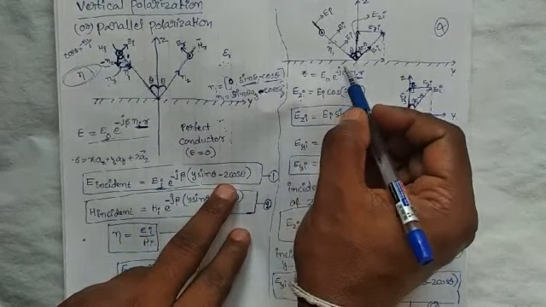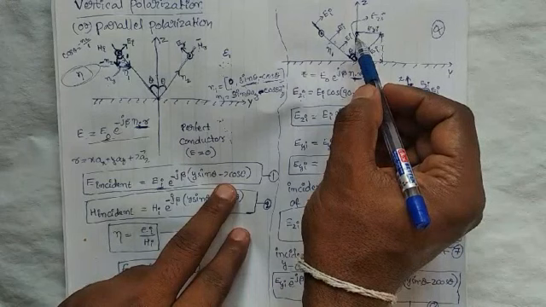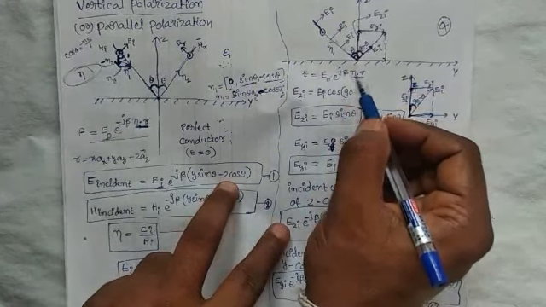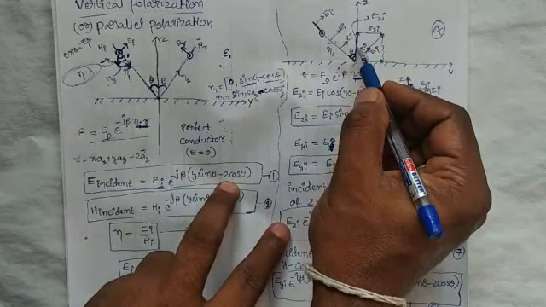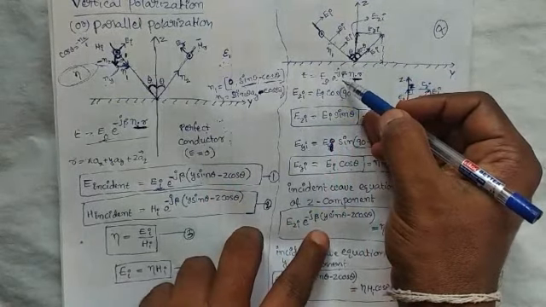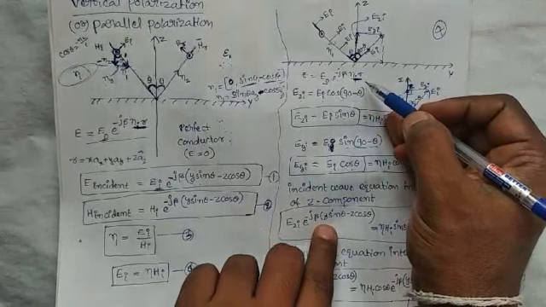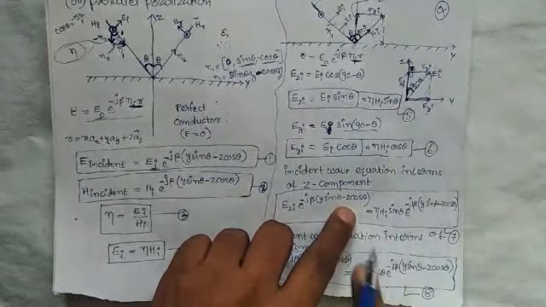Here we are representing the incident wave equation in terms of the Z component. The magnitude is EZI, so the component is EZI into e power minus j beta into n1 dot r, where n1 dot r is y sin theta minus z cos theta.